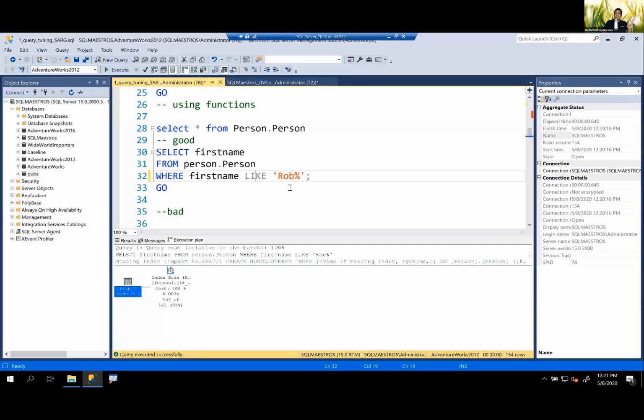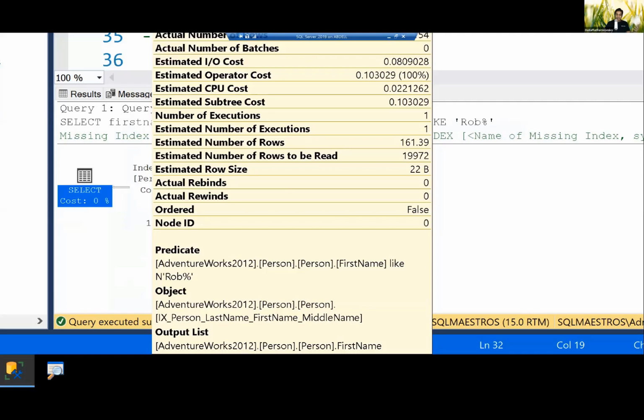Now, this is the second learning about searchability and sargability, which is, remember, one of the things that I said, and you might have forgotten about that already because there's a lot of content coming in, which is searching always begins from left, right? So we call it a left-based subset searching mechanism, which means searching should start from last name and then first name and then middle name. Now, because first name is not the first key in your index key formation, SQL Server cannot seek on first name. If you put last name as the predicate there, then it will seek on this index. But if you don't do that, then it is going to scan.